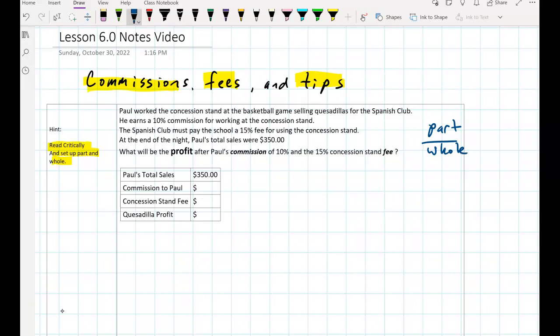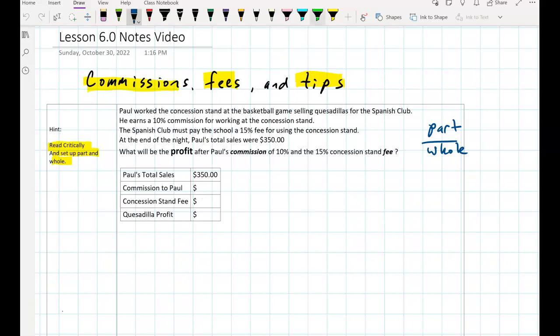Okay, Paul worked the concession stand at the basketball game selling quesadillas for the Spanish club. He earns a 10% commission for working at the concession stand. The Spanish club must pay the school a 15% fee for using the concession stand. At the end of the night, Paul's total sales were $350. What will be the profit after Paul's commission of 10% and the 15% concession stand fee?